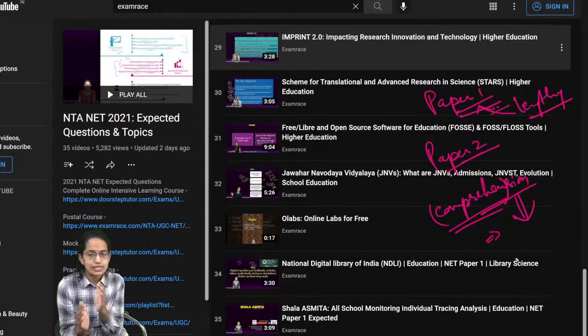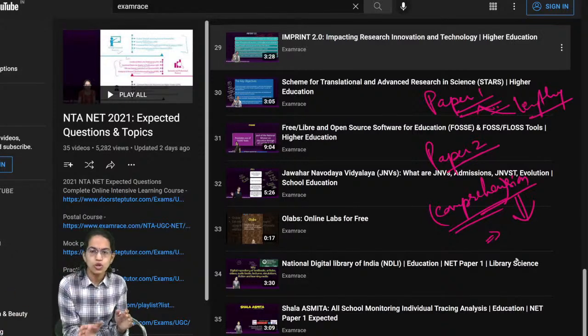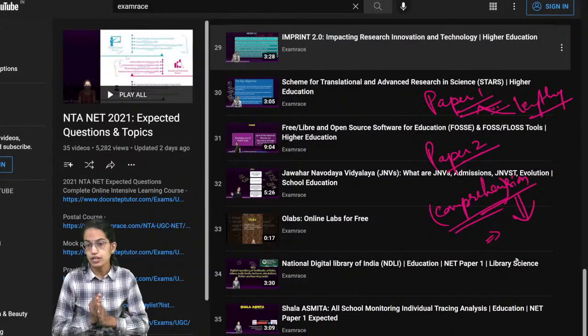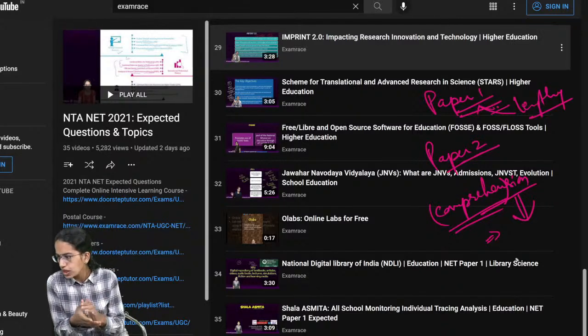At least for the next 5 to 10 days, focus on that section, because we usually have a tendency to keep it towards the end. Please don't do that. Focus on those topics right now, and this would give you a boost that okay, now I am more confident with these topics. Those can be the topics where a lot of applicative or understanding of concepts is required. So cover those carefully.